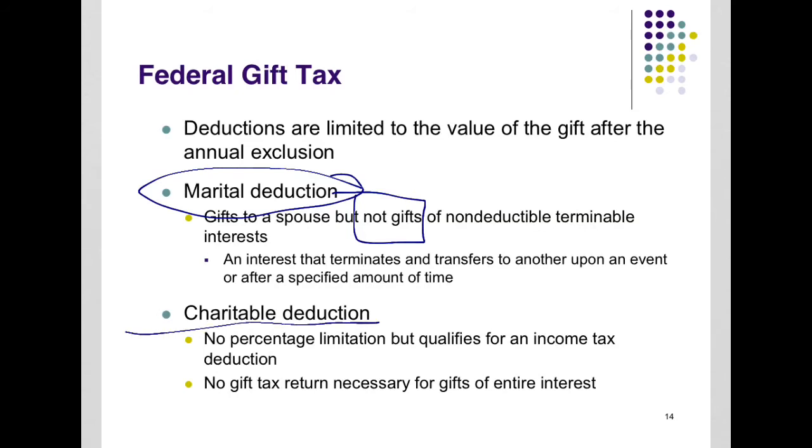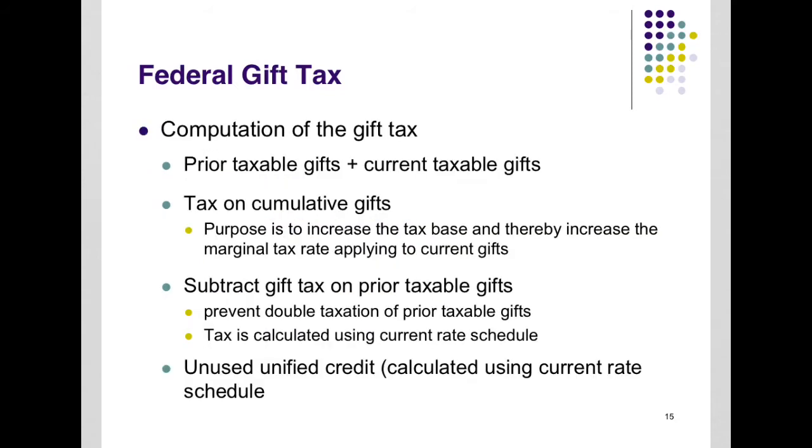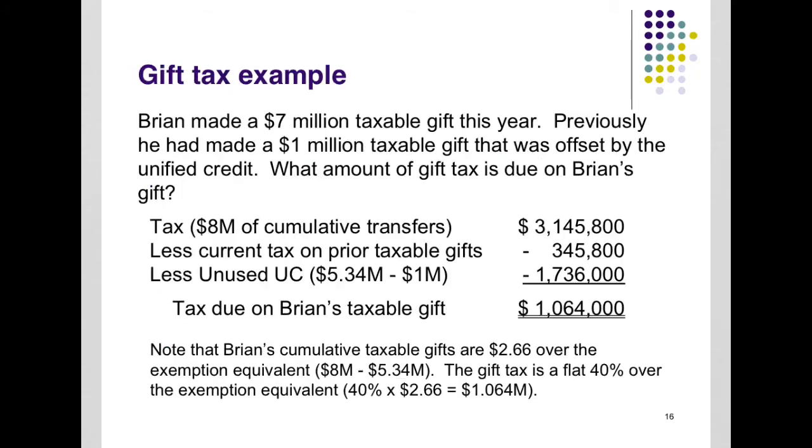This is a repeat: charitable deduction. It's not considered a taxable gift. You can look this over on your own, but it's really just a rehash of what we've already discussed, that the prior taxable gifts and the current taxable gifts in any year are how we calculate the gift tax to determine if any of them are above the lifetime exclusion amount.